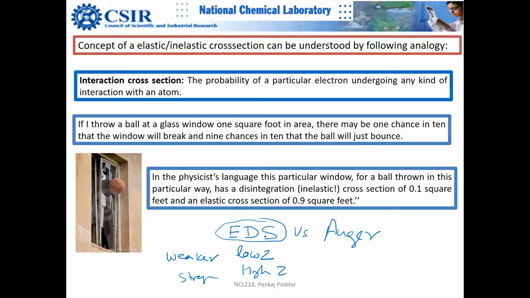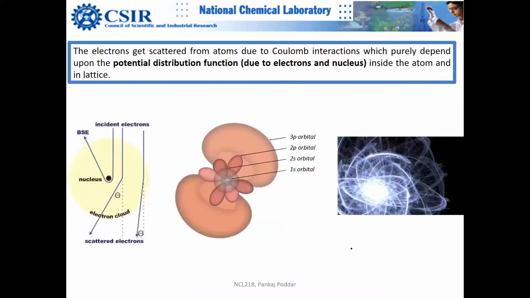So the area is just to facilitate the conceptual understanding of these varying amounts of scattering events. It's basically a comparative picture. Whether you compare EDS and Auger, or backscattering versus forward scattering, you will see a lot of applications of these concepts in this course. Okay, sir, I got it now. Thank you. Let me tell you through one picture.